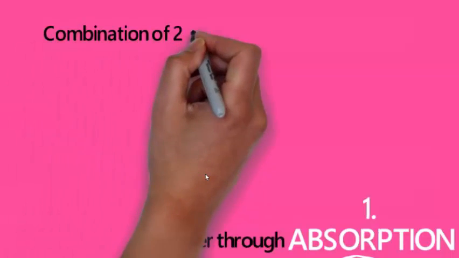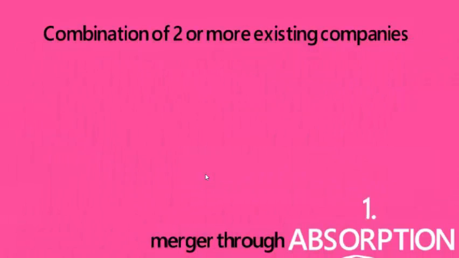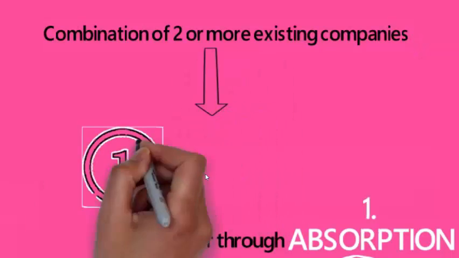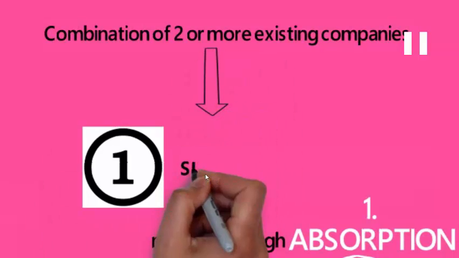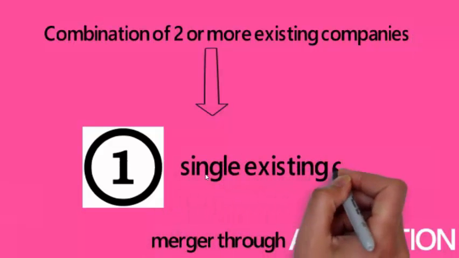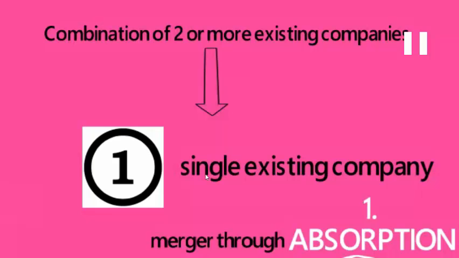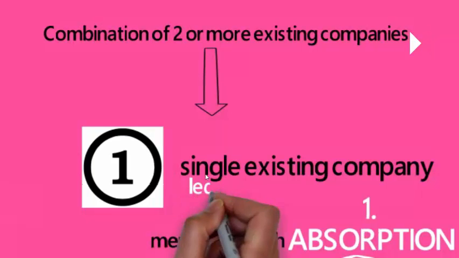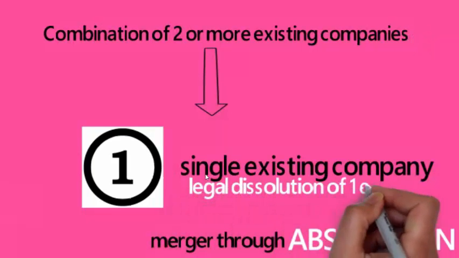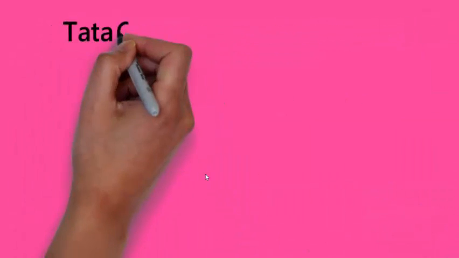Merger is the combination of two or more entities. When we talk about merger through absorption, this combination results in the creation of one single entity. This single entity is the existing entity, and the rest of the firms or companies get dissolved. Now let's take an example of merger through absorption.